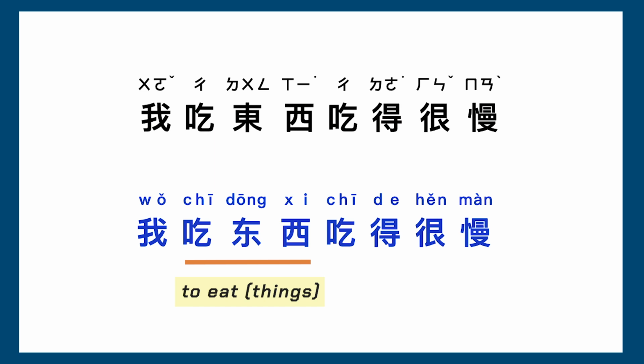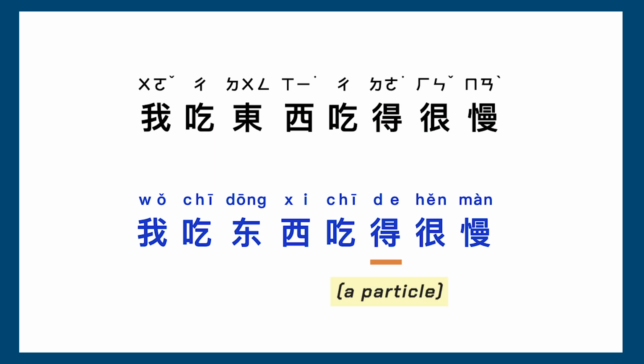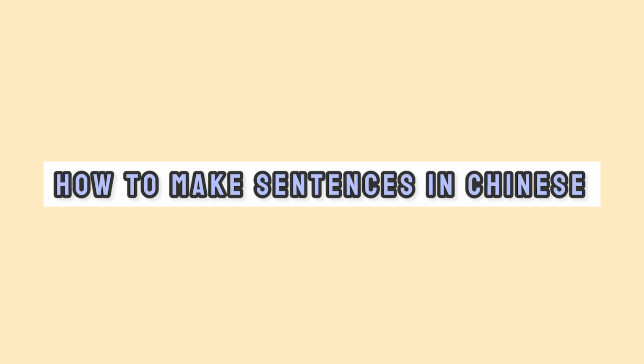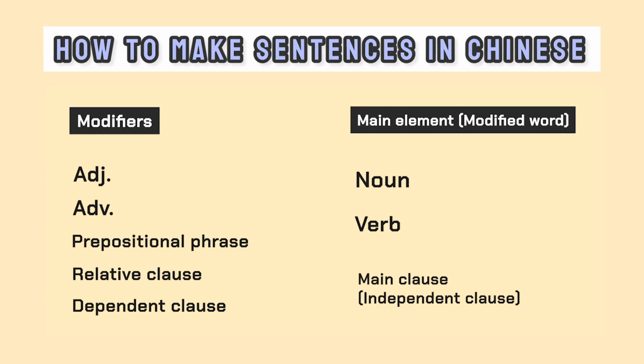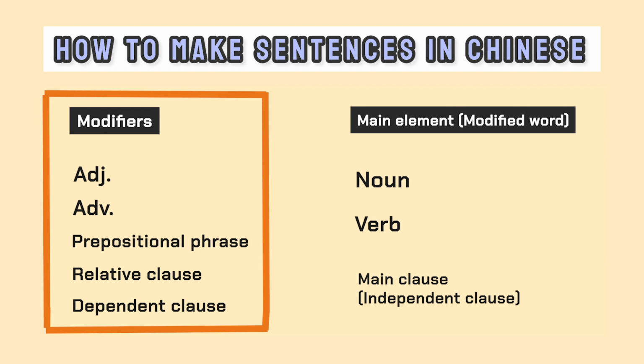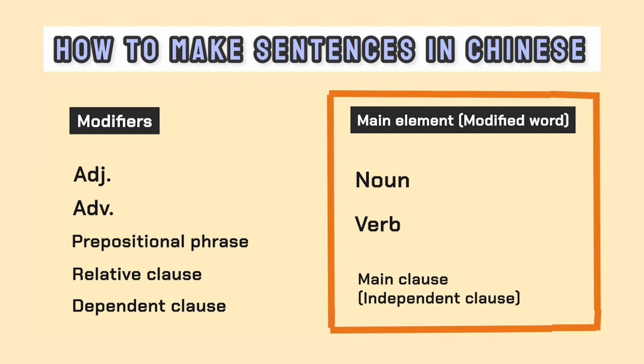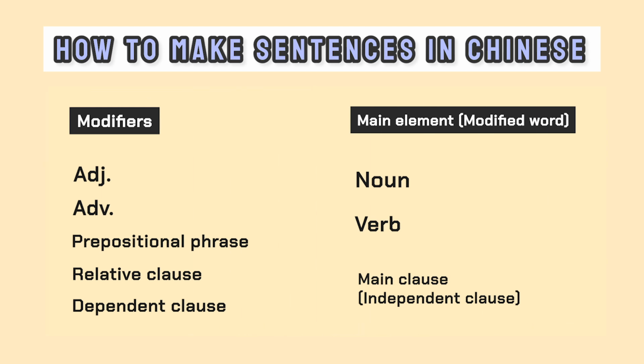我吃东西吃得很慢，我吃东西吃得很慢。I eat slowly. Okay, after learning these concepts, let's do a quick recap. To make sentences in Chinese, remember that Chinese is a left-branching language, which means that we talk about details first before telling you what we are describing. So we put modifiers before the thing we are describing.